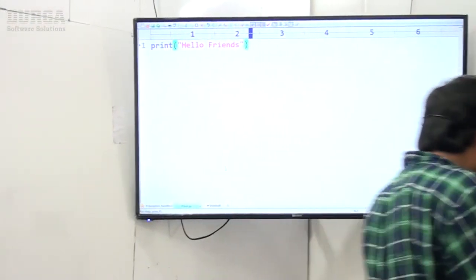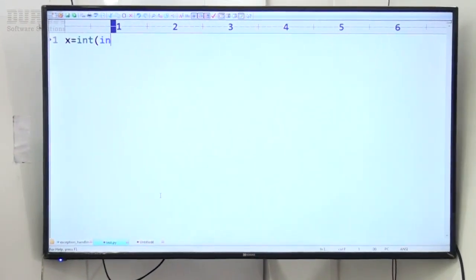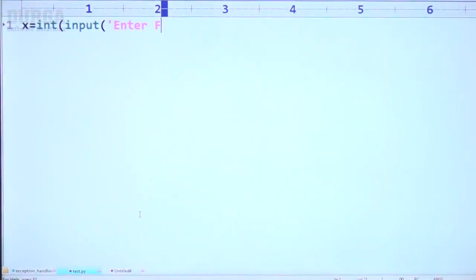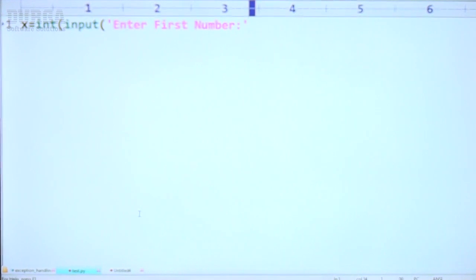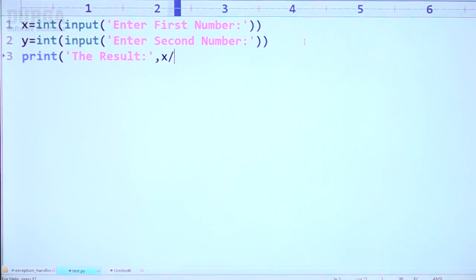Here, let me type this code. x is equal to int of input of "enter first number". y is equal to int of input of "enter second number". Print of the result x by y. That's all. This is my code.